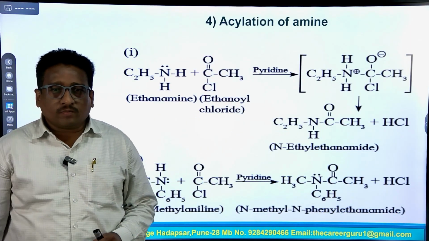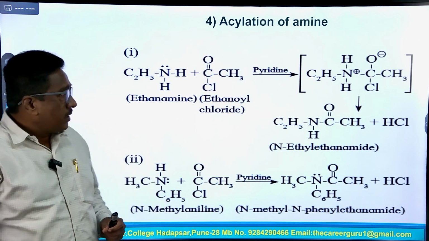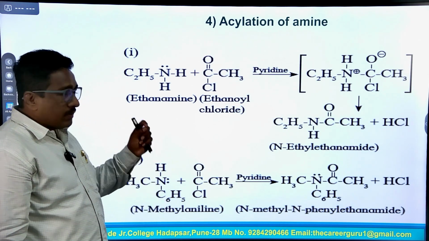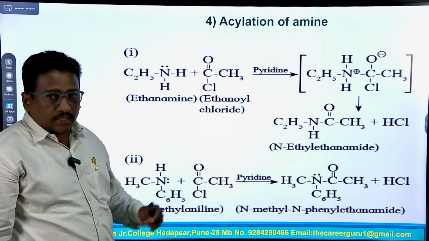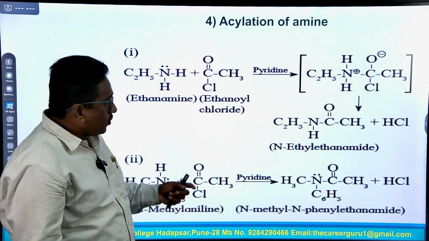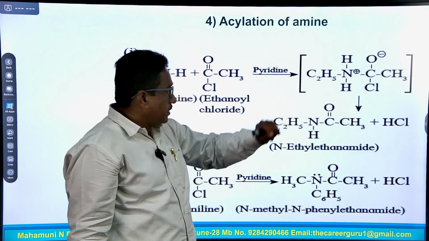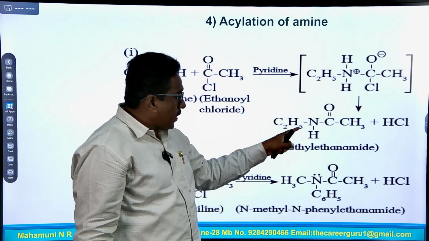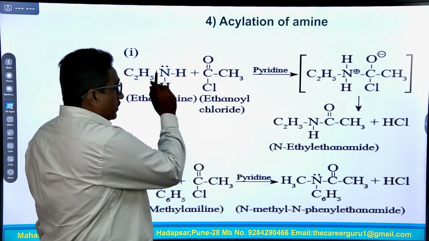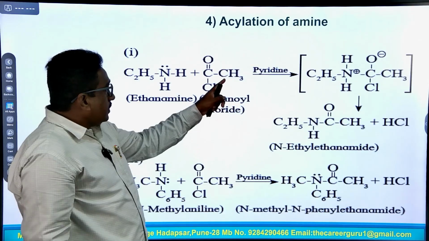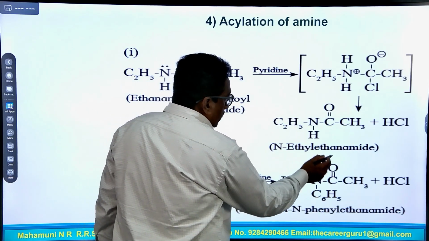Property: acylation of amines. Acylation means addition of an acetyl group or acyl group. So, in this reaction, when ethanamine or ethylamine reacts with ethanoyl chloride or acetyl chloride in presence of pyridine, to form the salt first, this N plus and CO minus CH3Cl, and finally they form C2H5NHC=O CH3, means one hydrogen atom of the amine is replaced by the C=O CH3 group, to form this compound N-ethyl ethanamide.